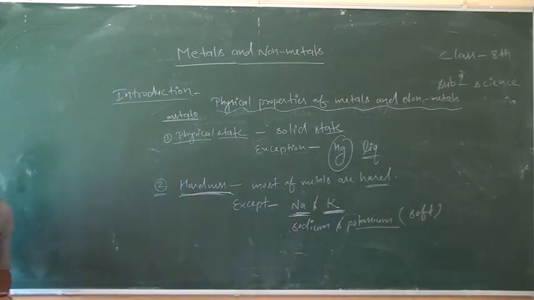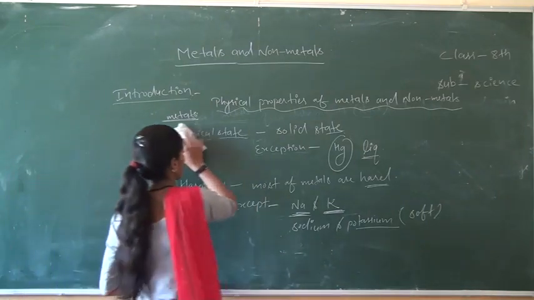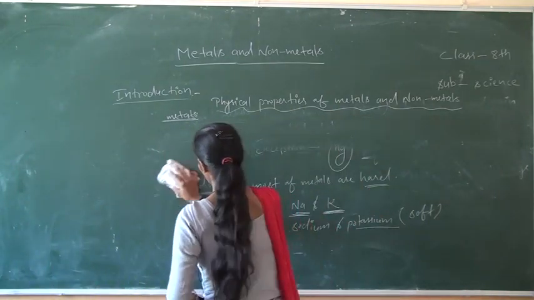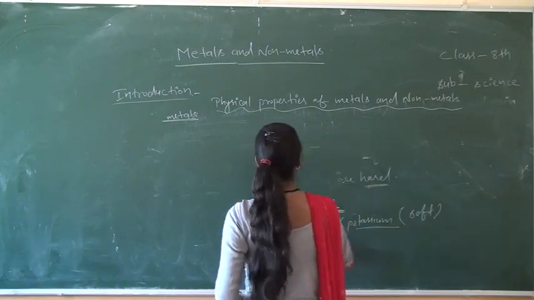Okay. After that, third one is malleability. What do you understand by the term malleability?